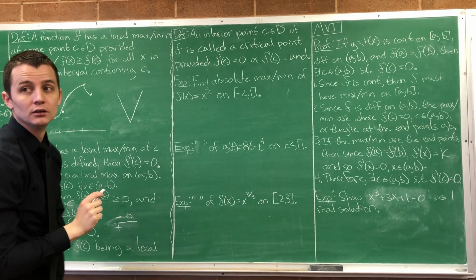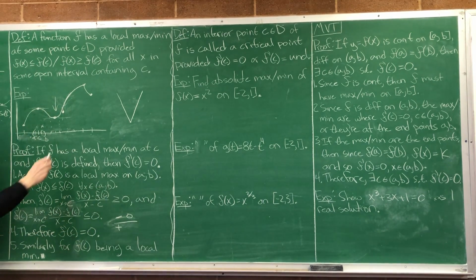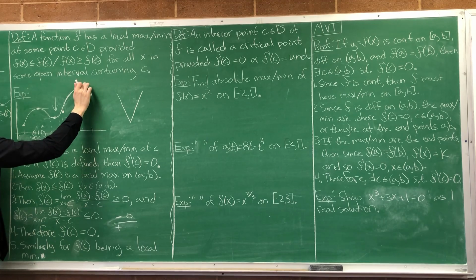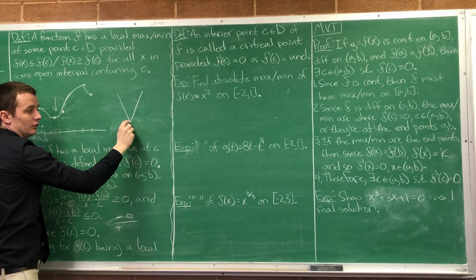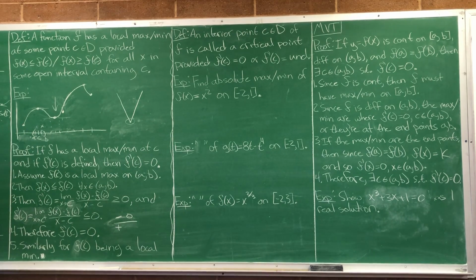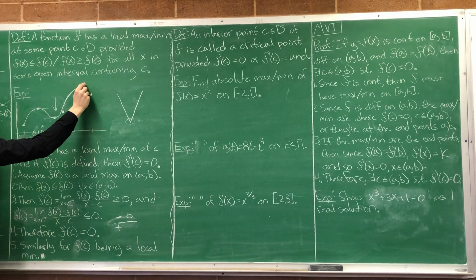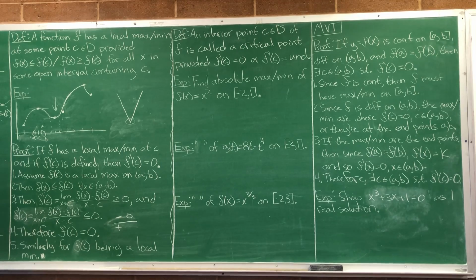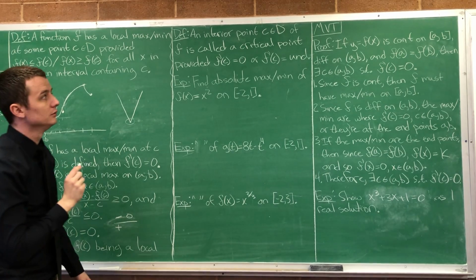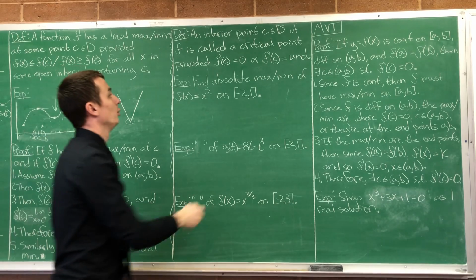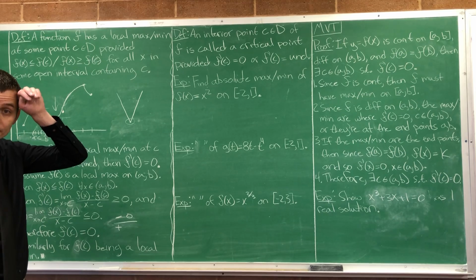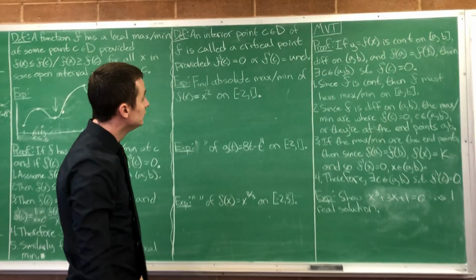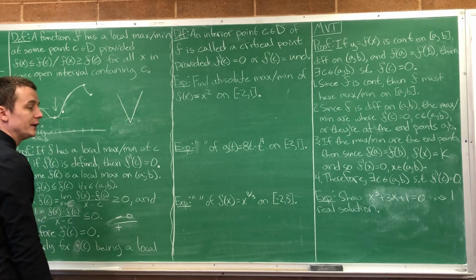How is the derivative going to be undefined? Come back to this picture. The derivative was undefined here because we made it a sharp point. Looking at the absolute value function, the derivative is undefined here. So looking at this whole function, here's a critical point, here's a critical point, here's a critical point. That's what we mean by critical point: any interior point where the derivative is 0 or the derivative is undefined. Okay, so there we go. Now we know what a critical point is.